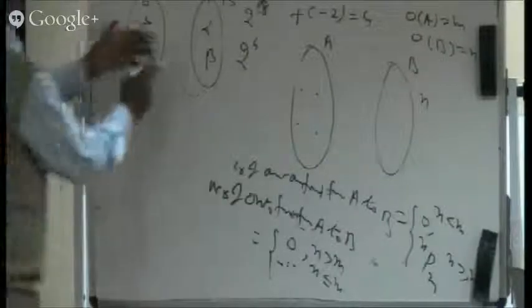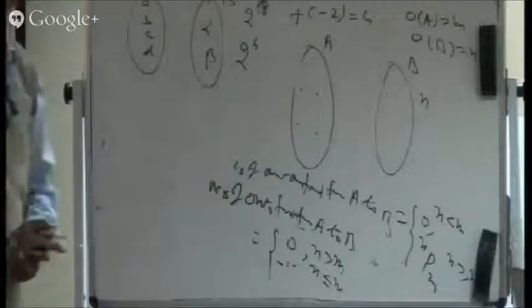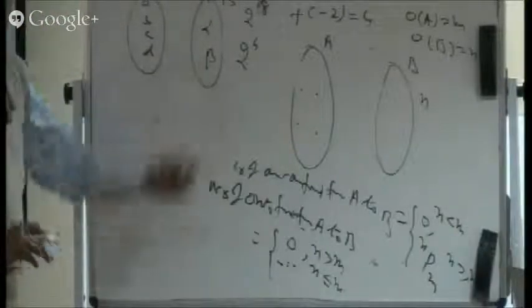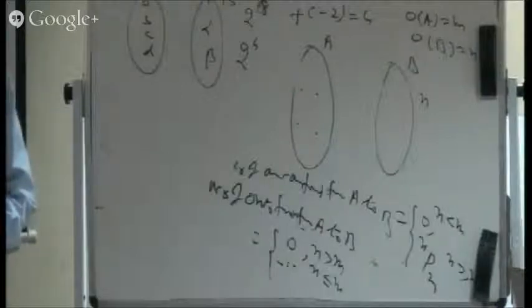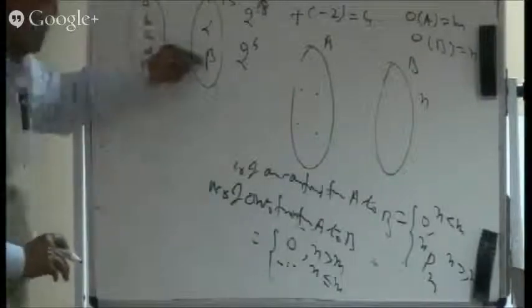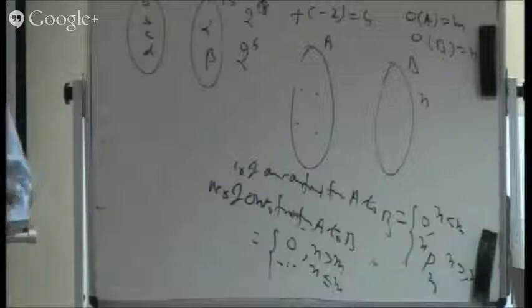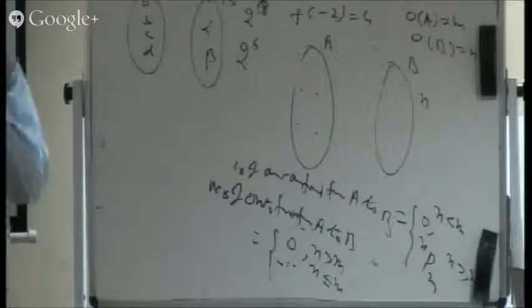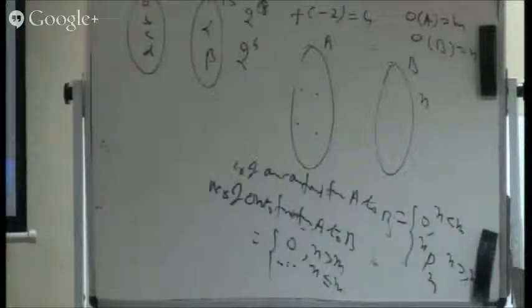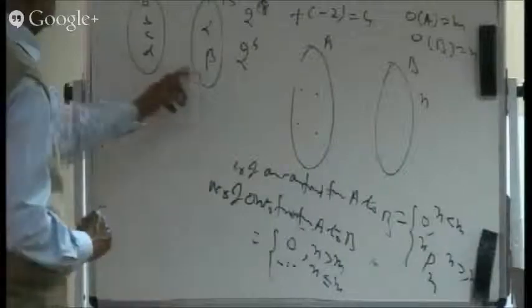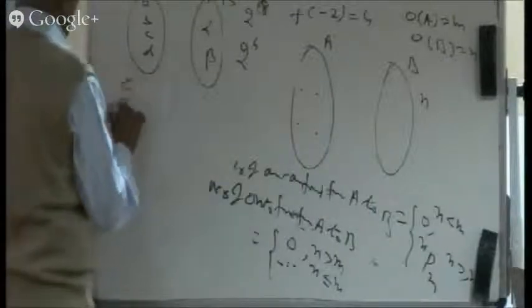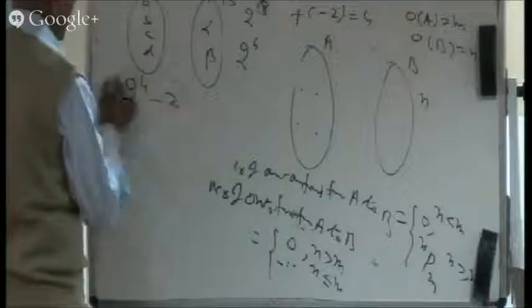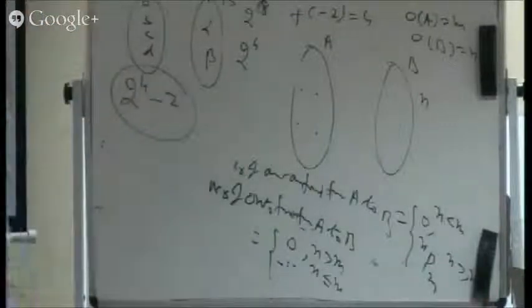Well, here look upon the situation. If all the elements are mapped to alpha, then beta will be left uncovered. Is it all right? Or if all are mapped to beta, then alpha will be left uncovered. So there are only 2 such functions which are not onto. Otherwise, all other functions are onto. So as far as this particular example is concerned, the number of onto functions is 2 raised to the power 4 minus 2.